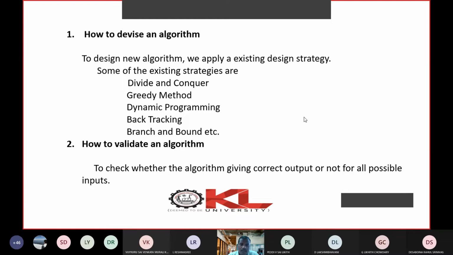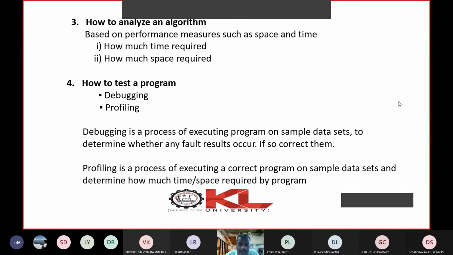And the third area is how to analyze an algorithm, that is, how to measure the performance of an algorithm. Normally the performance of an algorithm is measured in terms of time and space. How much time is required to execute your algorithm is the time complexity. How much space is required to store your algorithm is the space complexity. So normally the performance of an algorithm is measured in terms of time and space.